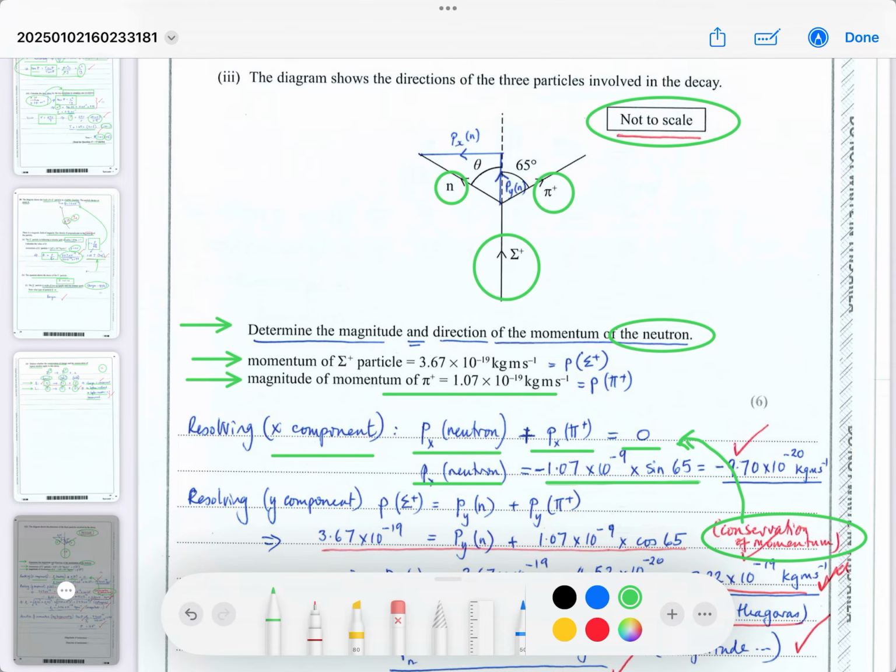Now remember that if we're talking about the x component, we want the x component of the pion in this direction. Let's draw that again. I'm going to change the color as well. So the pion has an x component.